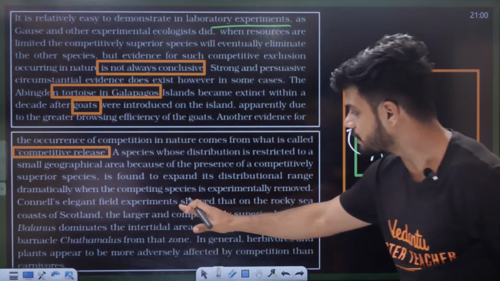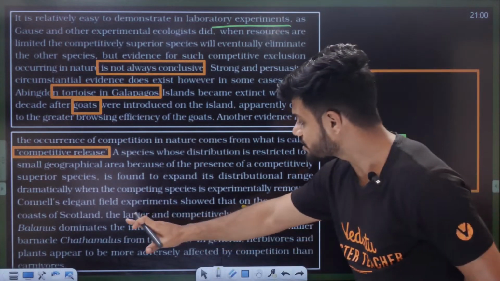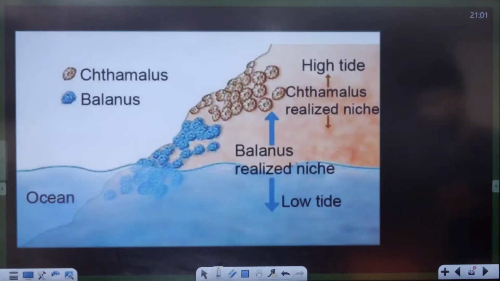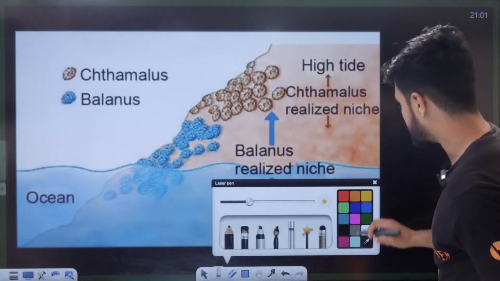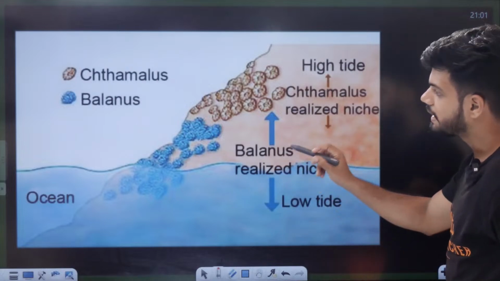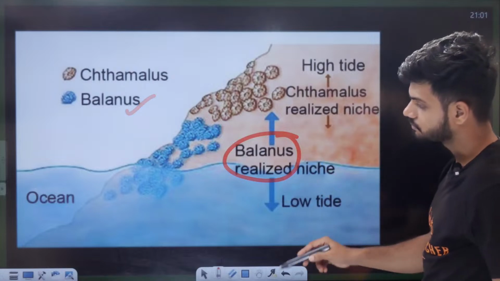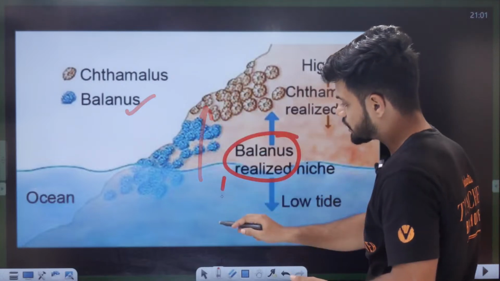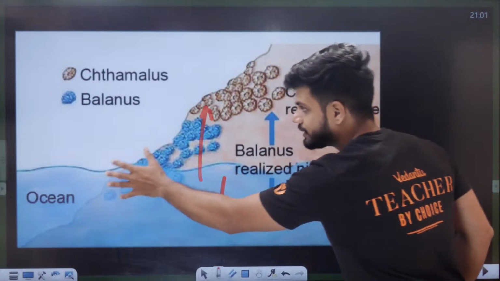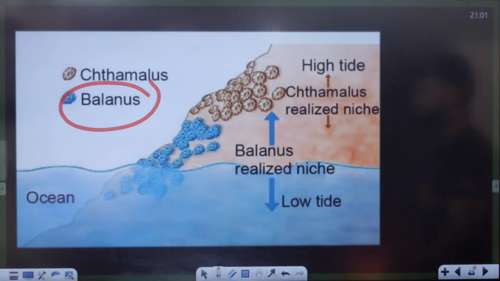Colonel Elegant field experiment showed that on the rocky sea coast of Scotland, the larger and competitive superior barnacle that is called as Balanus. ನೋಡಿ ಇಲ್ಲಿ ಕಾಂಪಿಟೇಷನ್ ಇದೆ. In this area, this Balanus, the blue color one, is more superior. The Balanus is taking this area also, here also. The entire water part, this Balanus species has taken. This Balanus is taking care of all the land.